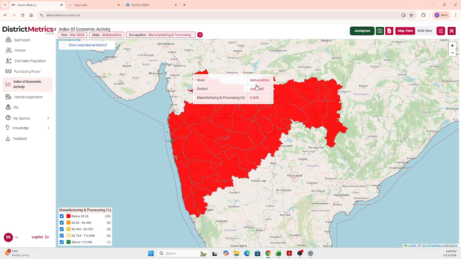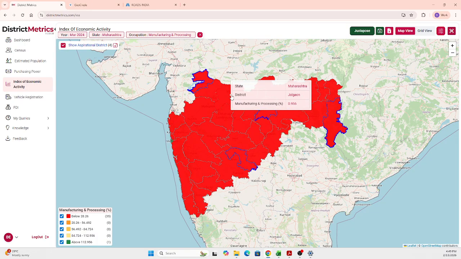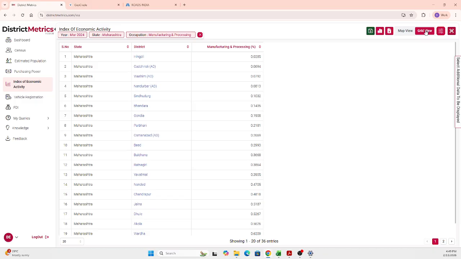So you can see the index of economic activity here in the state of Maharashtra, and you can also toggle the aspirational districts. Upon hovering over, you can get the occupation and the value of the occupation that is prevalent in that particular district. You can also toggle to this grid view to get the manufacturing and processing values. So this particular occupation has this value.